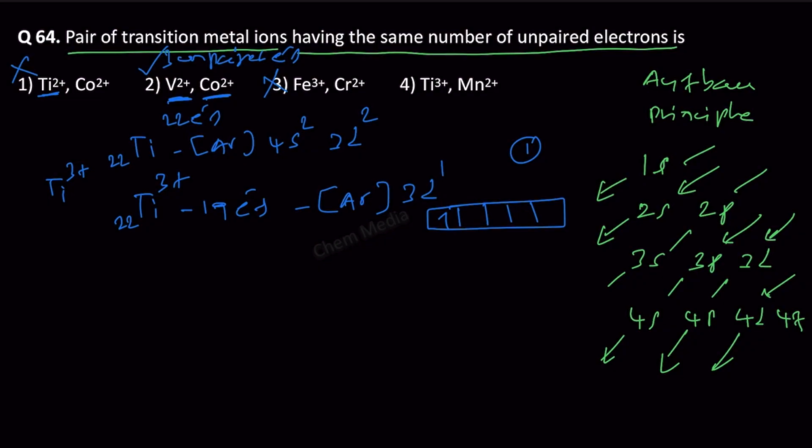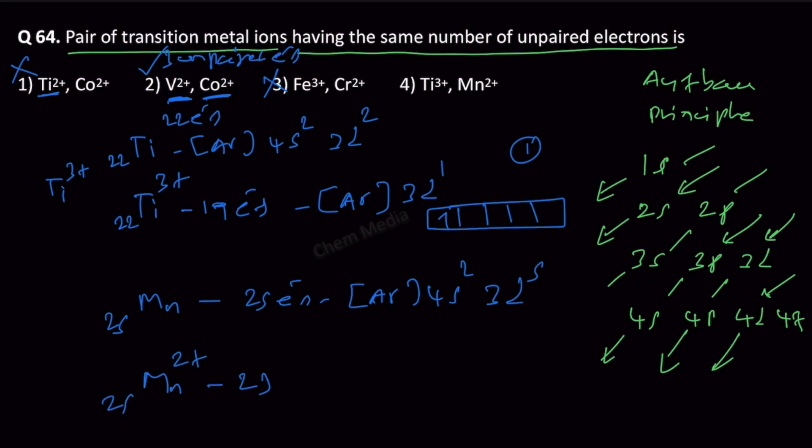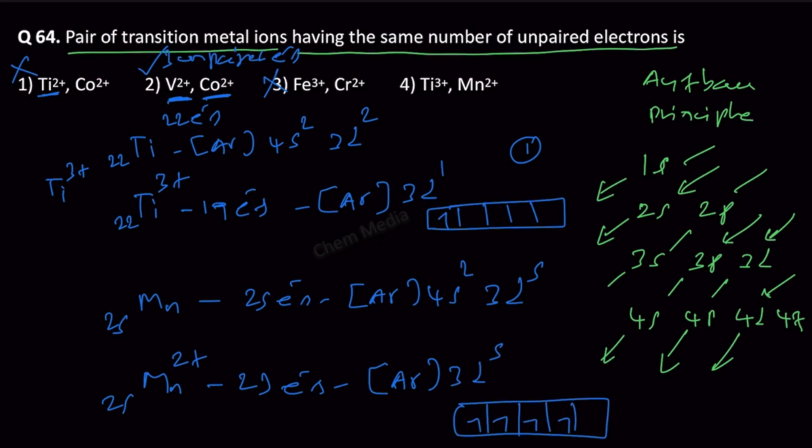And then manganese, atomic number is 25. We have 25 electrons. Therefore, the electronic configuration is argon 4s2 and then 3d5. If it is Mn2 plus, then we are having 23 electrons. Therefore, now the electronic configuration is argon and then 3d5. So, here we have 5 unpaired electrons, and therefore, this is also not the correct choice.